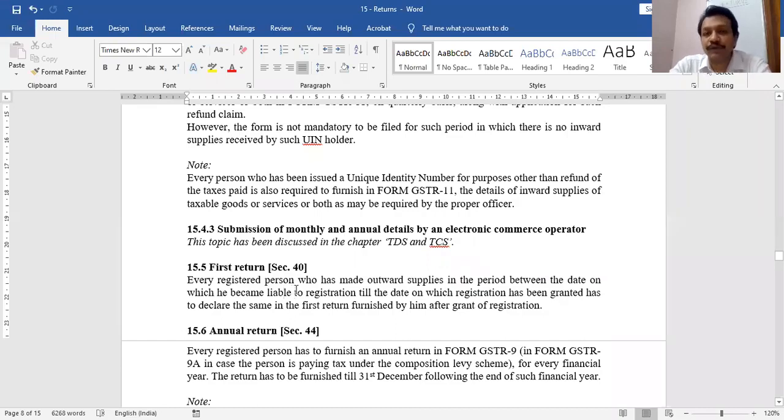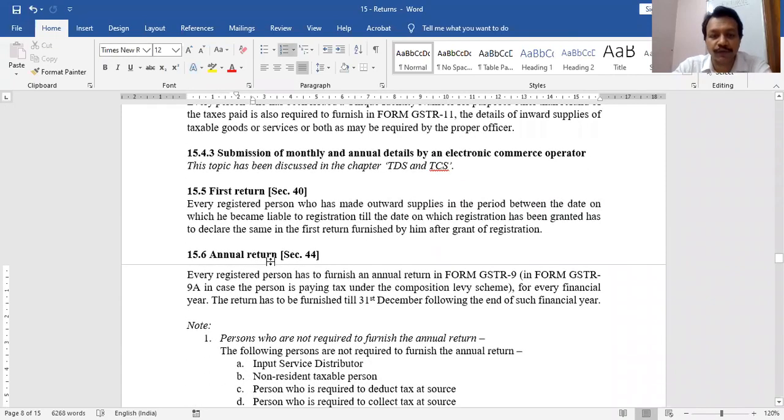I am skipping section 40 for the time being. I'm coming directly to section 44. It is relevant. Section 40 I will discuss with you later. Let us discuss 44, annual return. If you remember, section 37 is monthly return or quarterly return, depending upon the case. Section 38 talks about monthly return. Section 39 talks about monthly return or quarterly return. But neither section 37, 38, or 39 talks about annual returns. Section 44 talks about annual returns also.